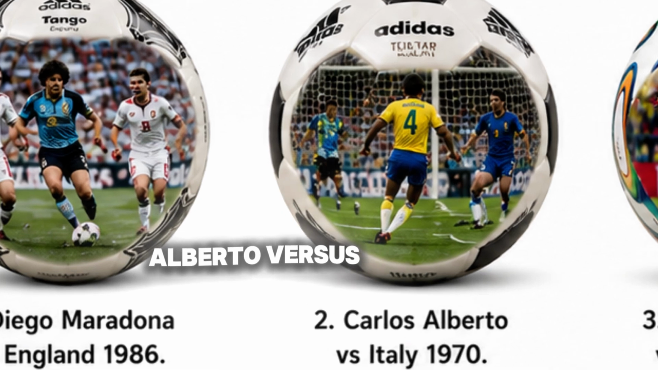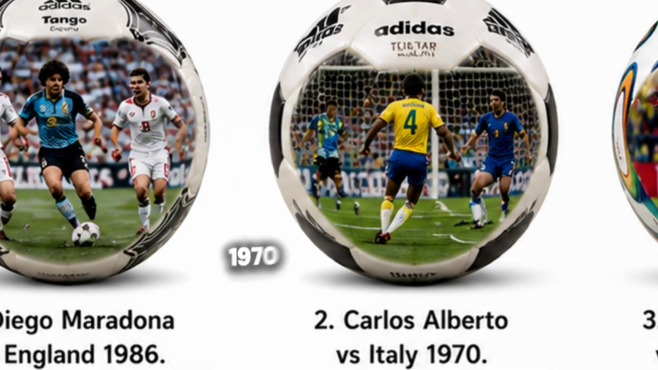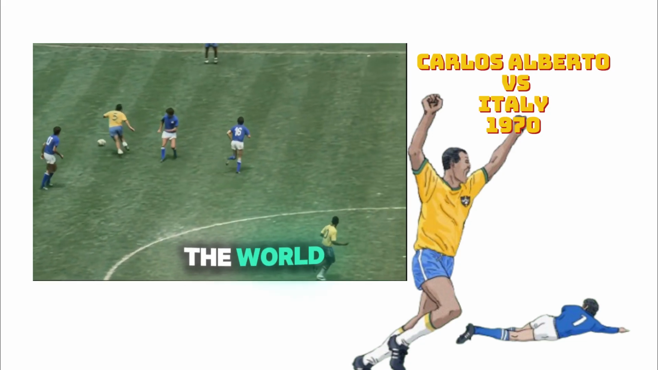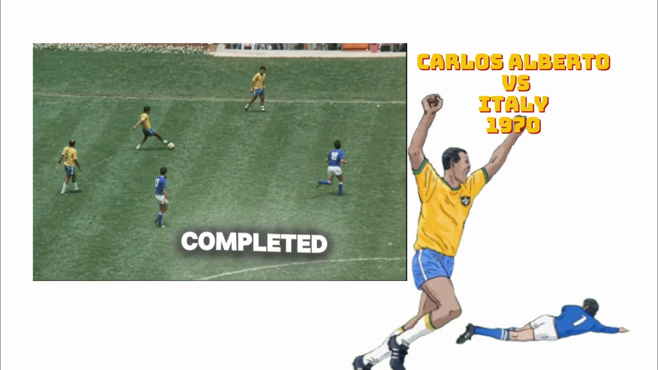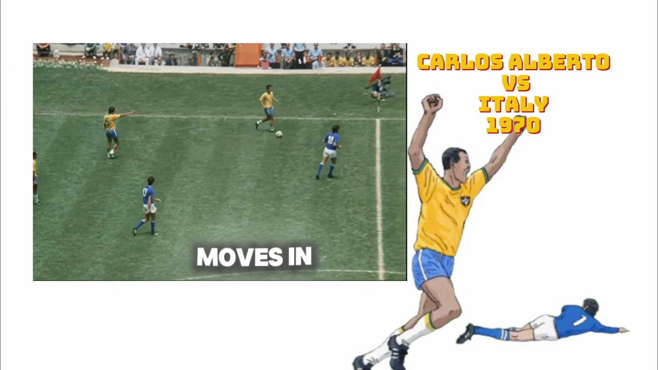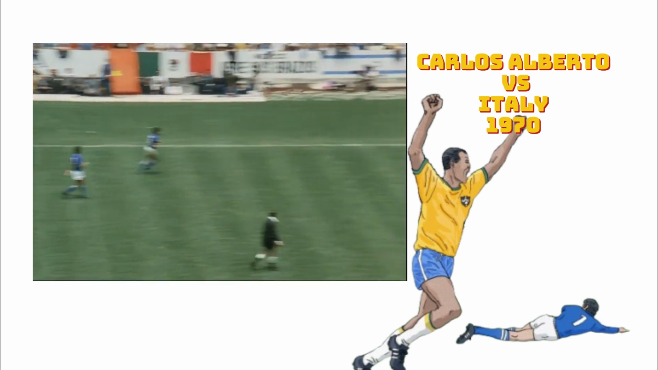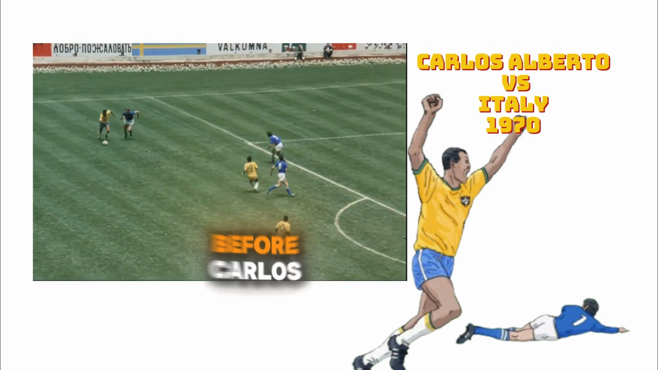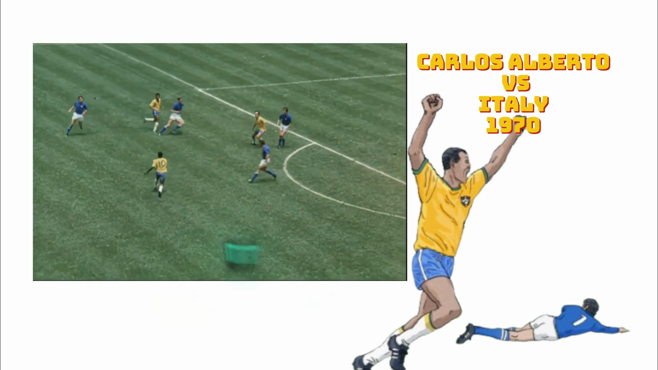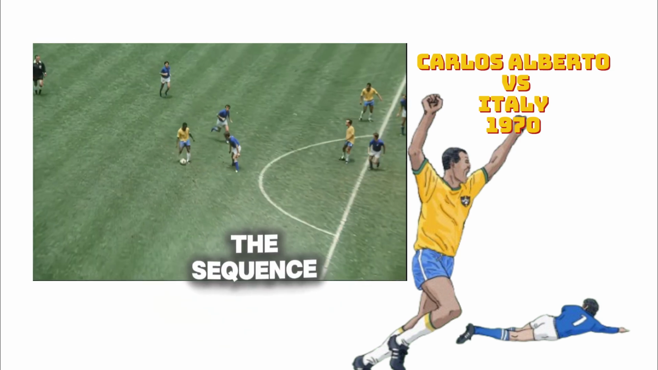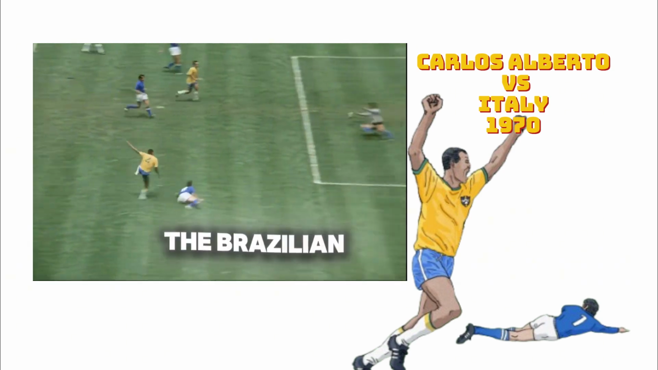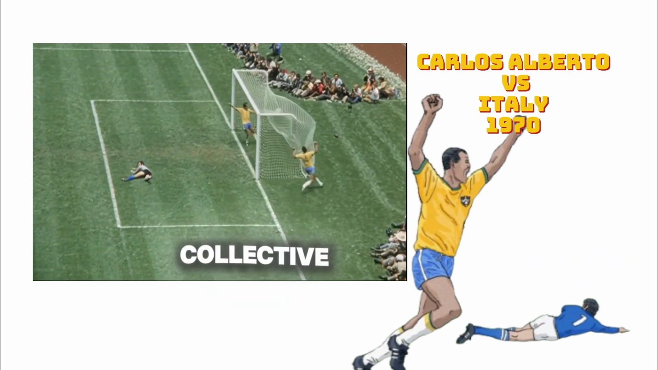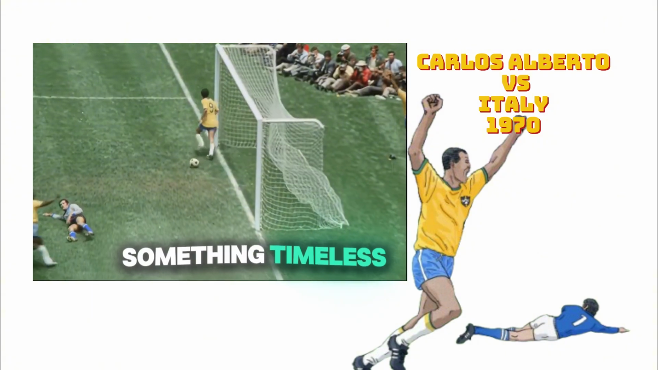Carlos Alberto versus Italy, 1970. Scored in the World Cup final, this goal completed one of the most famous team moves in football history. Brazil passed the ball calmly across the field before Carlos Alberto arrived to strike it into the corner. The sequence captured the fluid style of the Brazilian team and showed how collective movement could create something timeless.